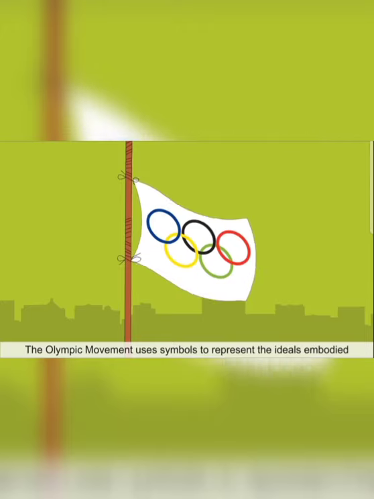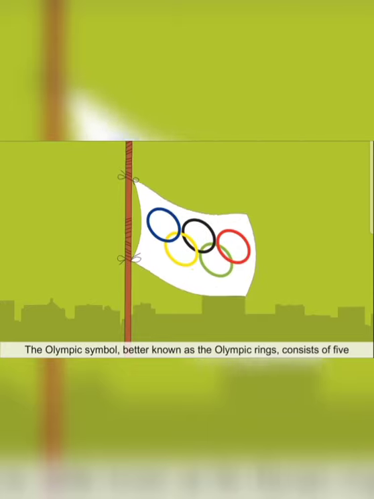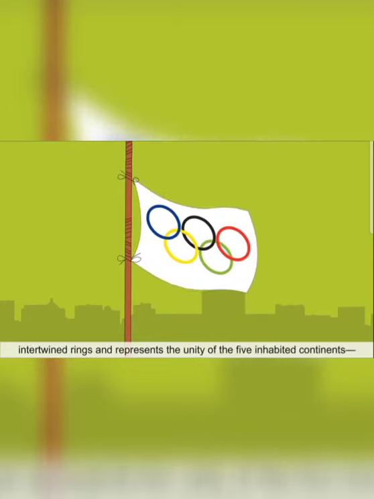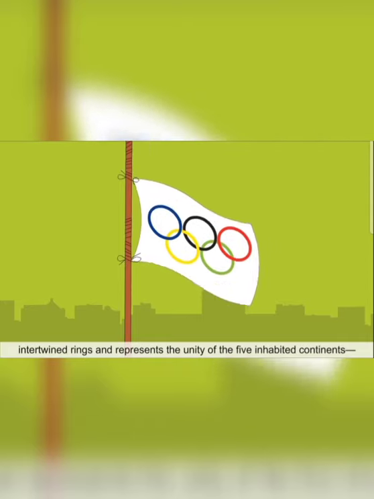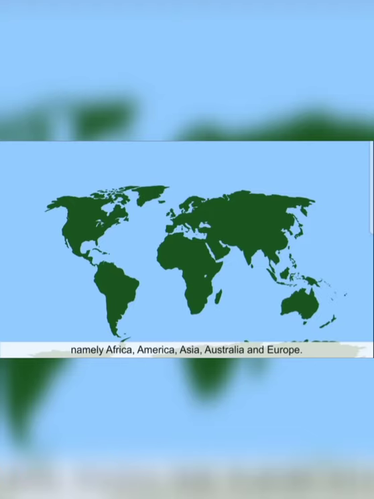The Olympic movement uses symbols to represent the ideals embodied in the Olympic Charter. The Olympic symbol, better known as the Olympic rings, consists of 5 intertwined rings and represents the unity of the 5 inhabited continents, namely Africa, America, Asia, Australia, and Europe.